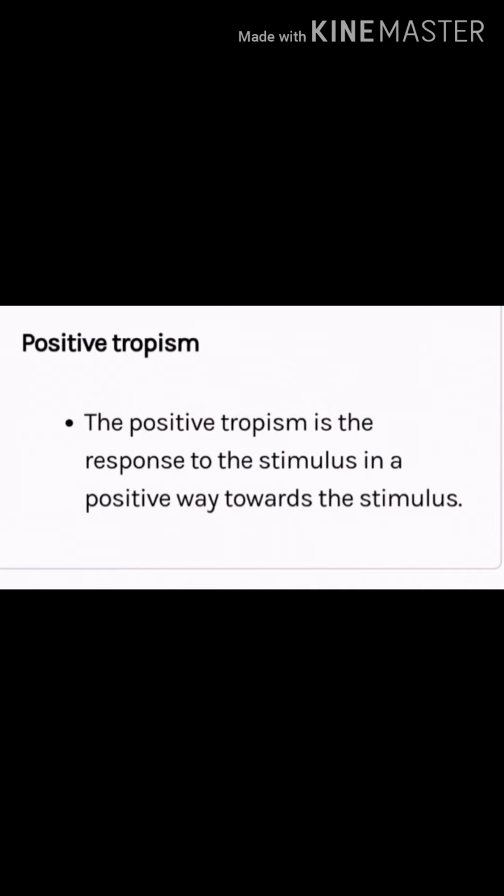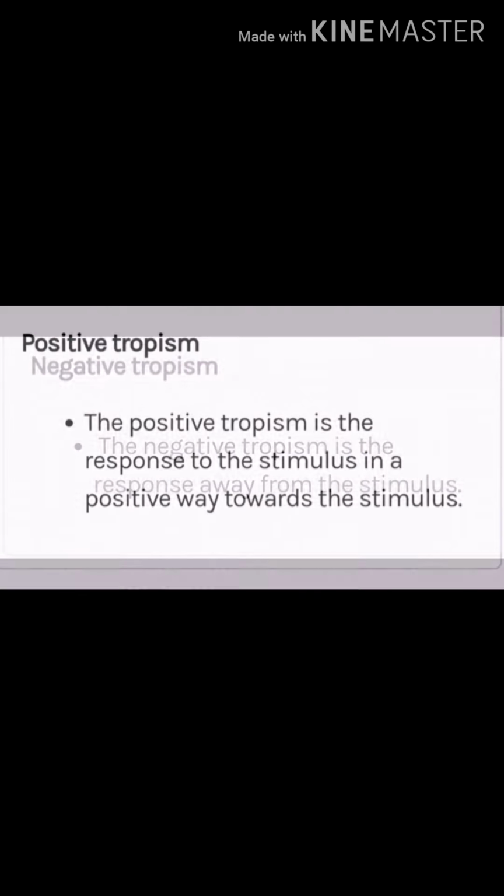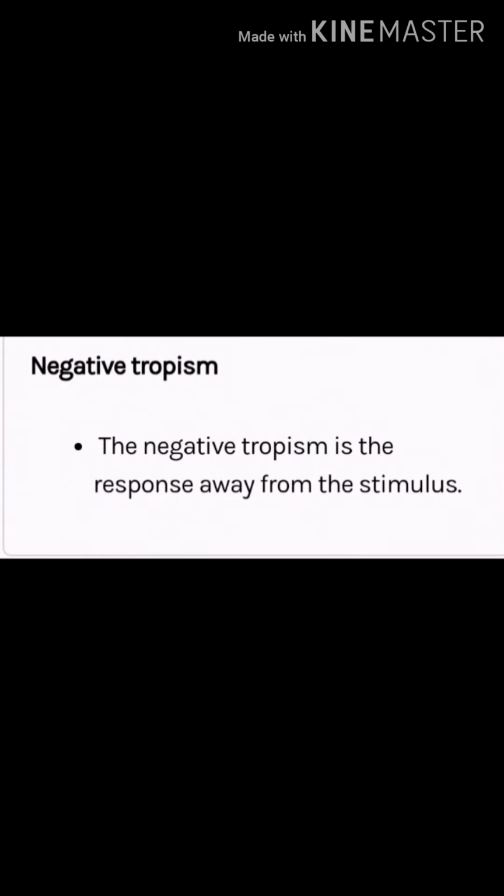If the response is not towards the stimulus but away from the stimulus, that is called a negative tropism. It means if the stimulus is given in one direction and the response goes in another direction, that is called a negative response, away from the stimulus, in different directions.